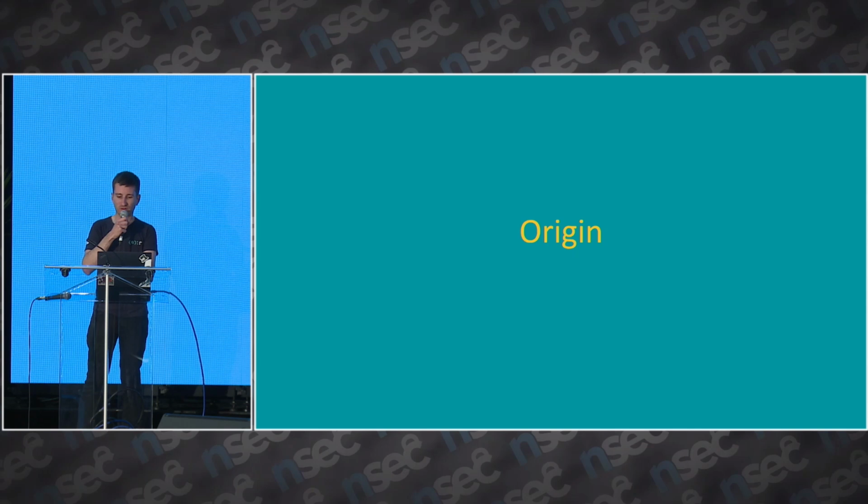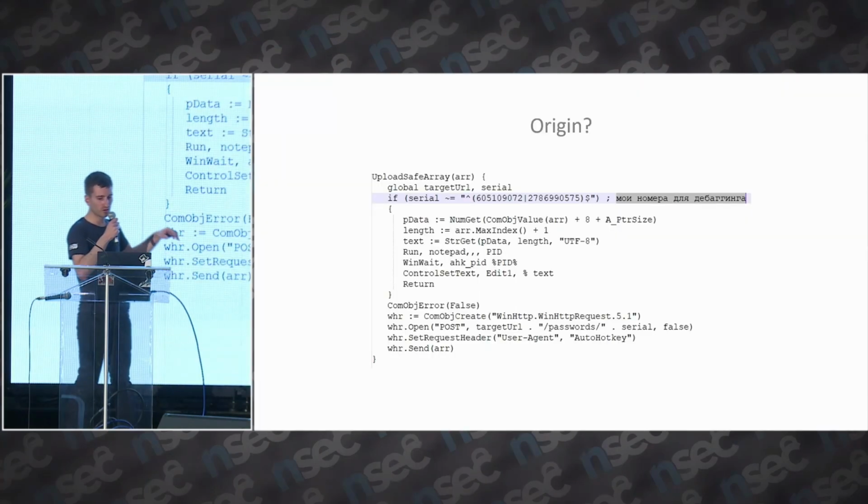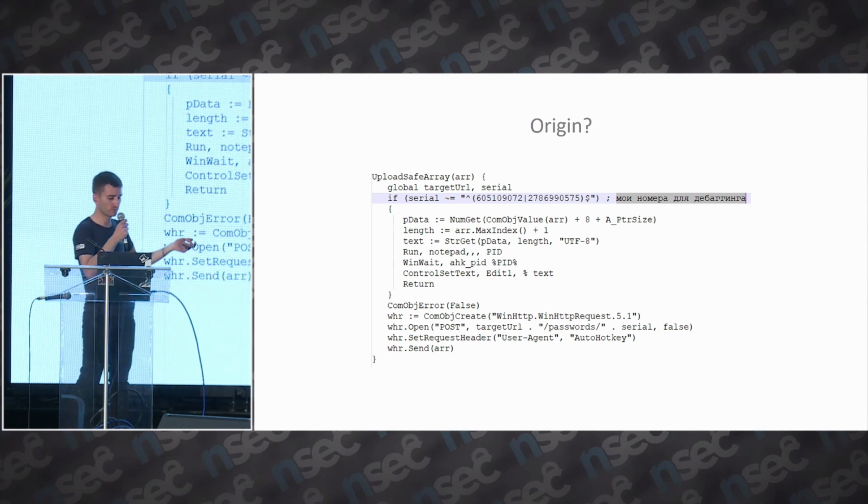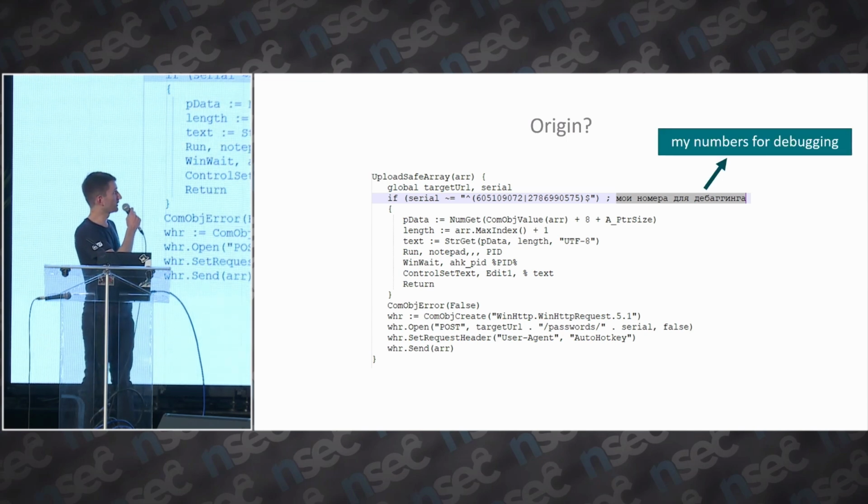And during our investigation, we found a few hints about the origin of the attackers. So first, in most plugins or most malware they develop, there are Russian strings, and most of the time the Russian language is really good quality. So it was written by a Russian native speaker. So this one says "my number for debugging".